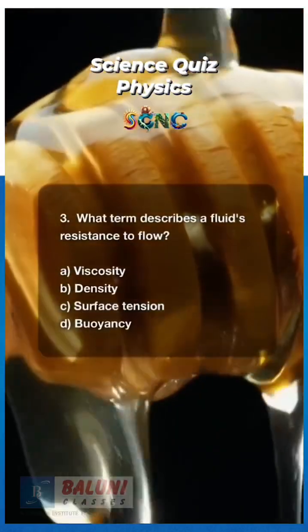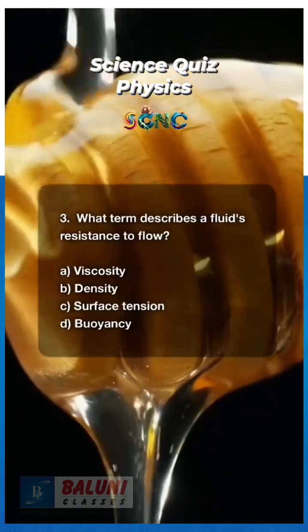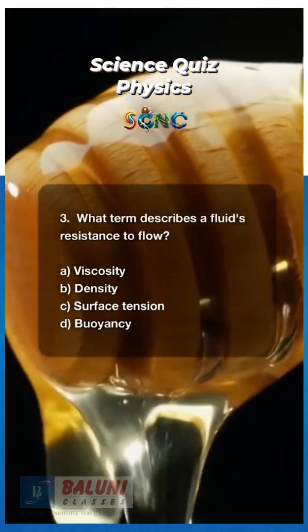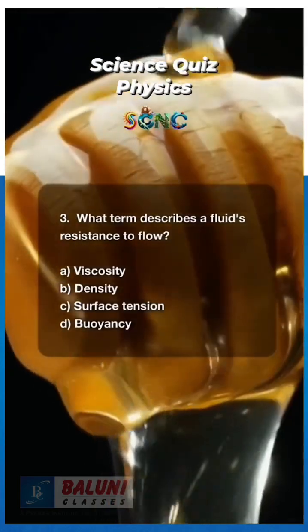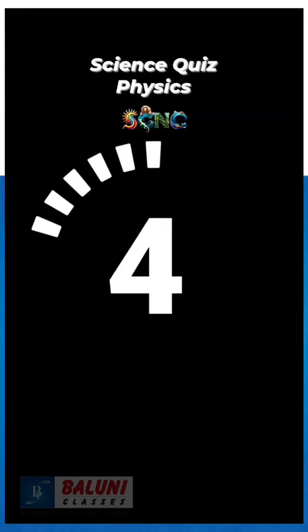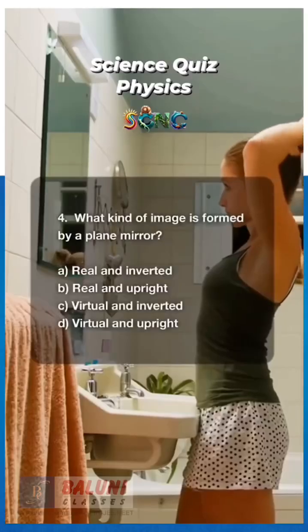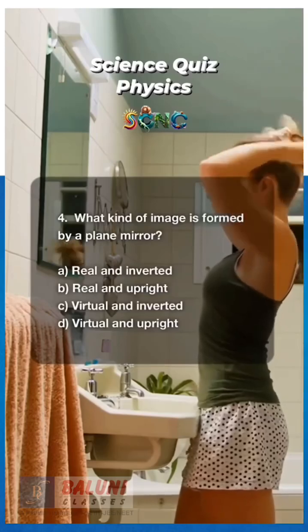3. What term describes a fluid's resistance to flow? A. Viscosity. B. Density. C. Surface tension. D. Buoyancy. 5, 4, 3, 2, 1. Answer: A. Viscosity.